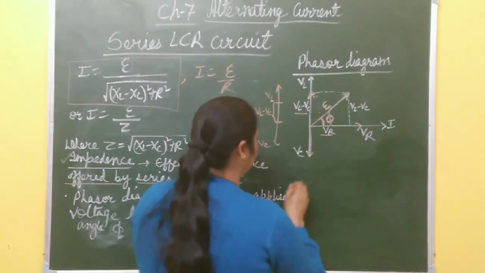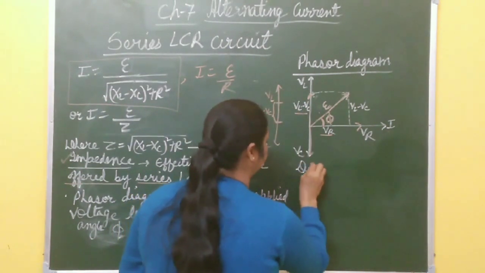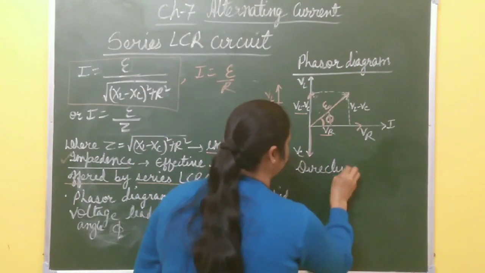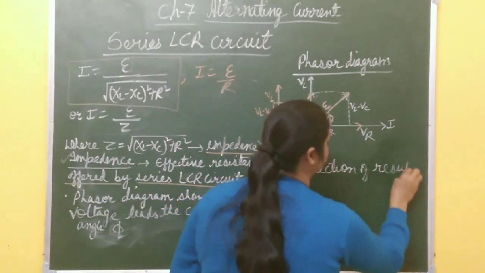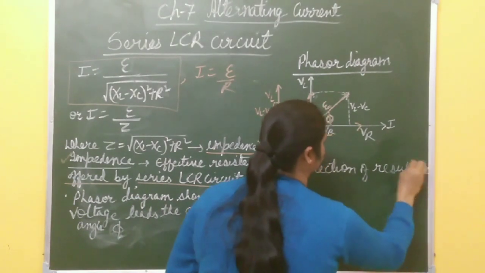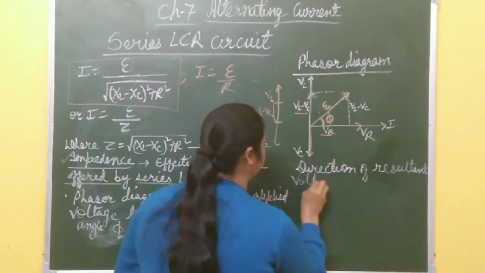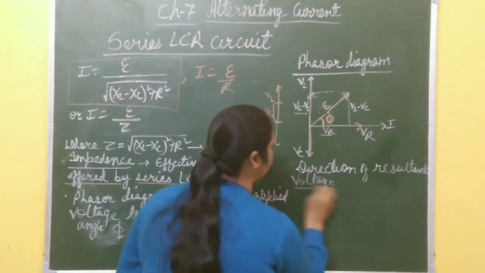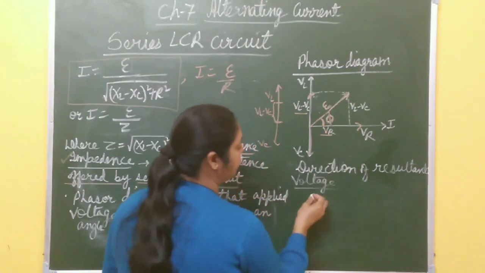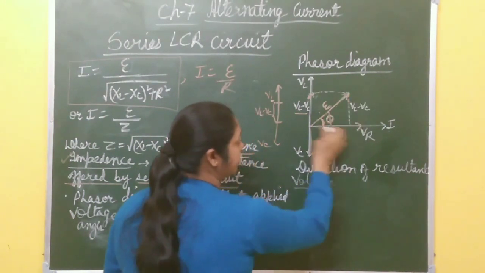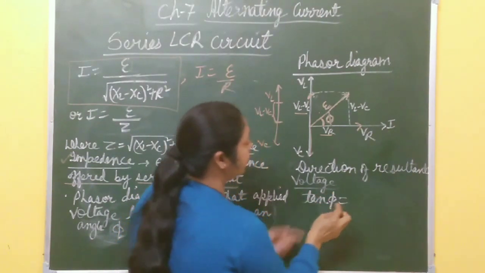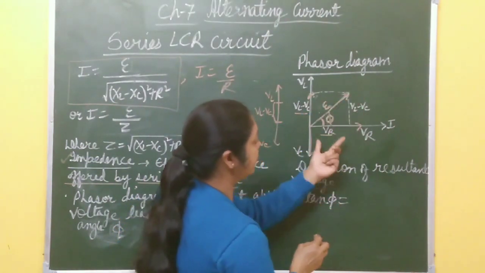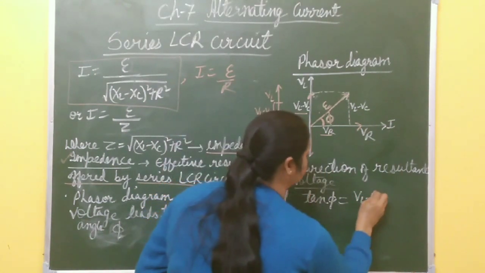So here the direction of phi, or direction of resultant voltage, makes an angle phi and leads the current by an angle phi. So from this diagram, tan phi is equal to VL minus VC by VR.